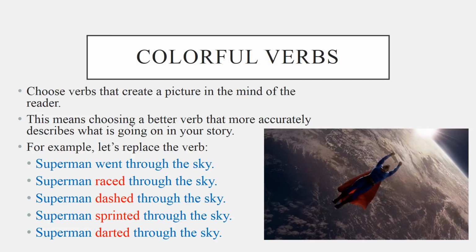In the first sentence, we could say, Superman went through the sky. If we change it to a more colorful verb, we have, Superman raced through the sky. Superman dashed through the sky. Superman sprinted through the sky, or even Superman darted through the sky. Notice they're much more active and will help the reader understand what is going on.